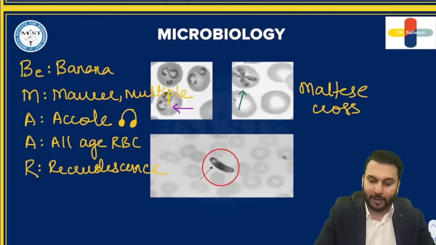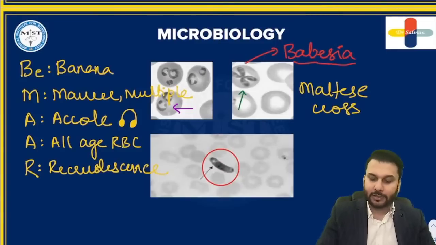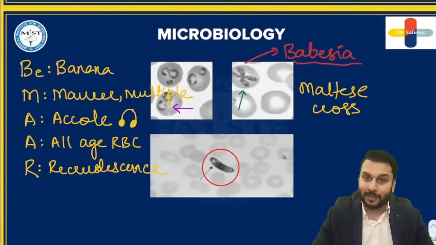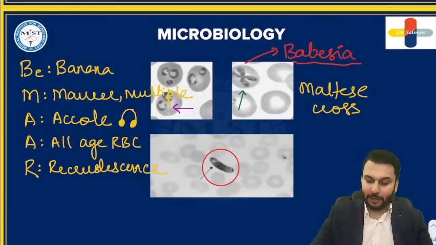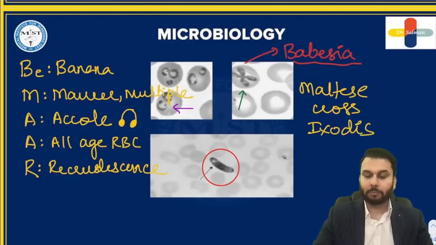It is seen with one parasite called Babesia. Babesia is that parasite that causes a malaria-like disease, right? You should remember this Maltese cross is seen in Babesia. But the only difference is malaria is spread by mosquitoes, whereas this is spread by a tick bite called Ixodes. Babesia is spread by this tick called Ixodes tick. So that is the thing that you all should be remembering here.